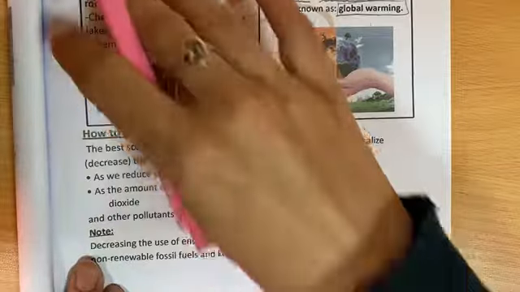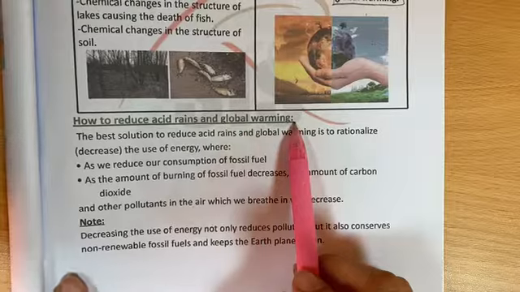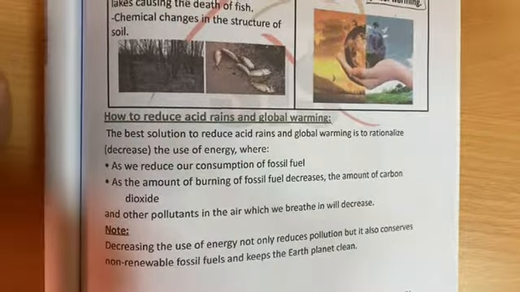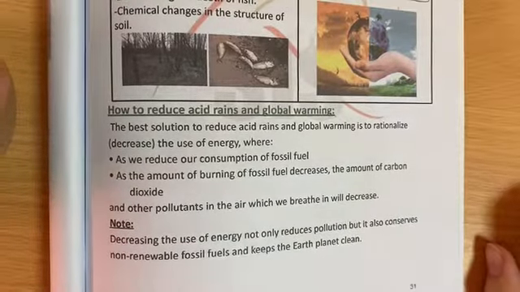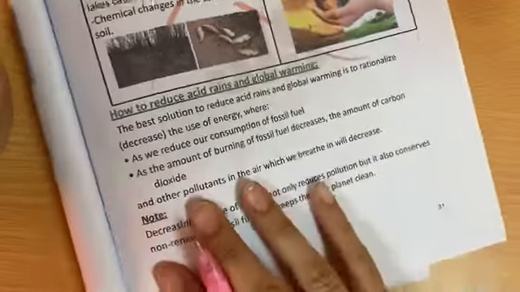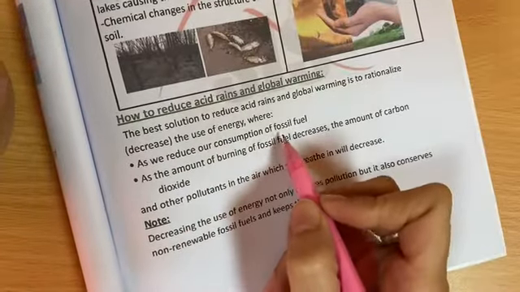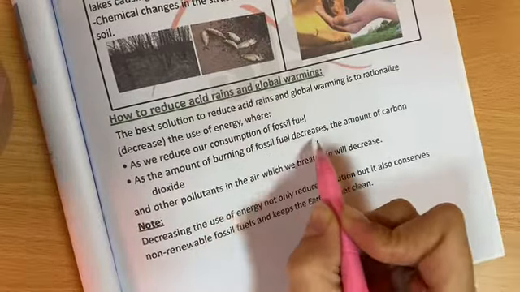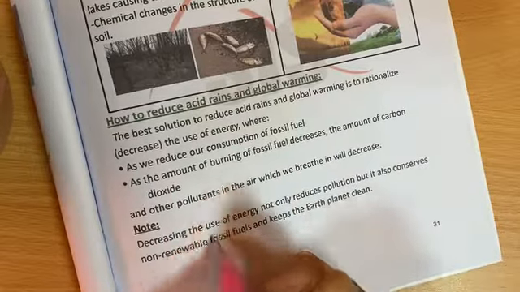So how do we reduce acid rains and global warming? The best solution is to rationalize and decrease the use of energy, whereby we reduce combustion of fossil fuel. The amount of burning fossil fuel decreases, so now the amount of carbon dioxide will also decrease.